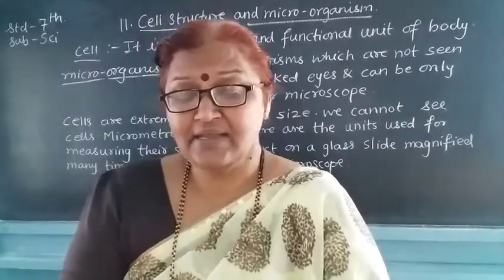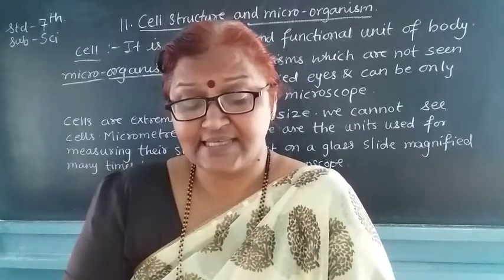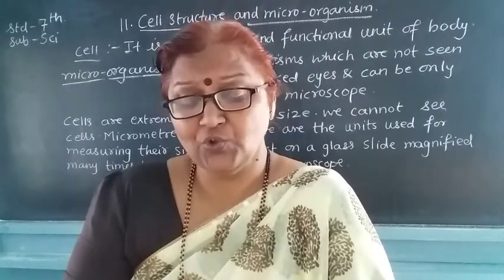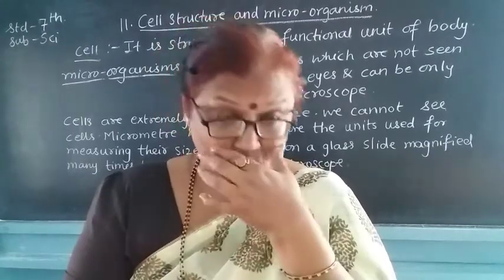Next, measurement and observation of cells. In 1673, Antonie van Leeuwenhoek assembled various lenses to construct a microscope.